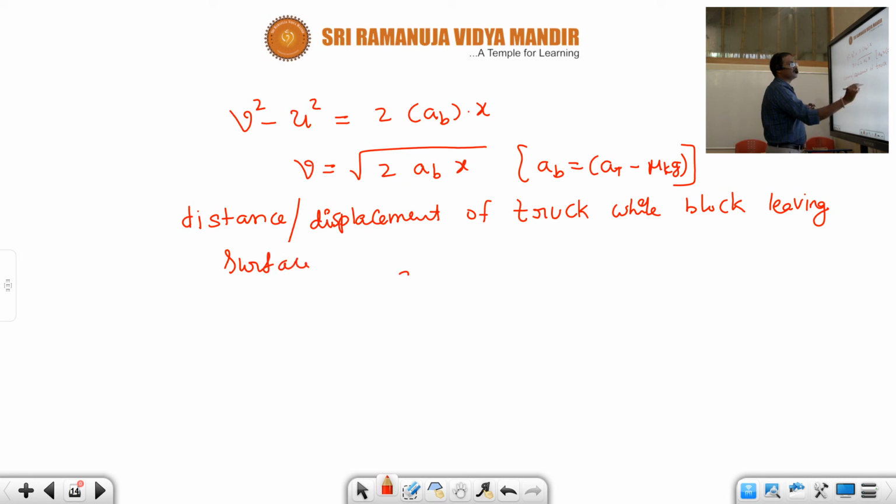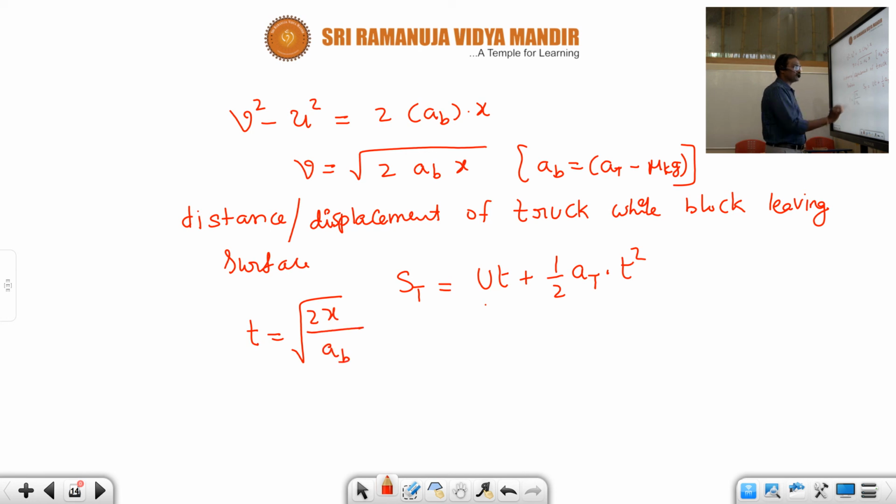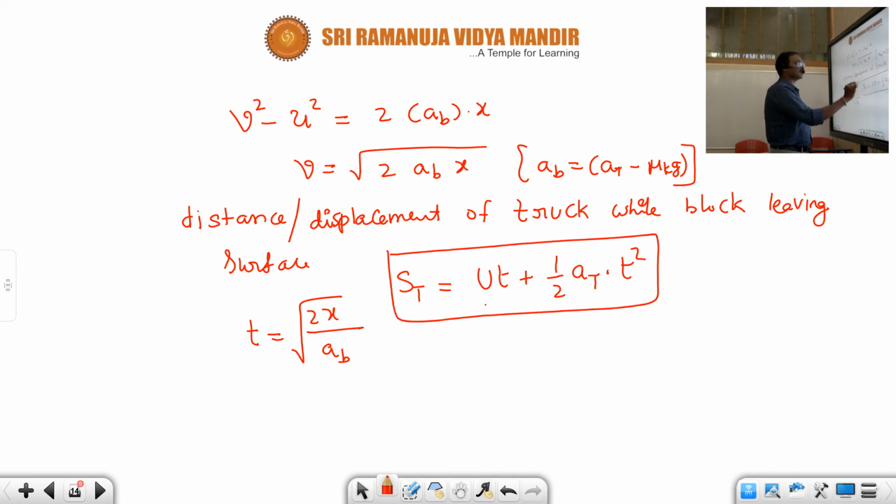Now the displacement of the truck, ST, is equal to UT, initial velocity of the truck into t, plus half into acceleration of the truck into t square. Use this formula over here. Then in that situation, time t is equal to root under 2x by AB. You can put it over here and you can also find the displacement of the truck.